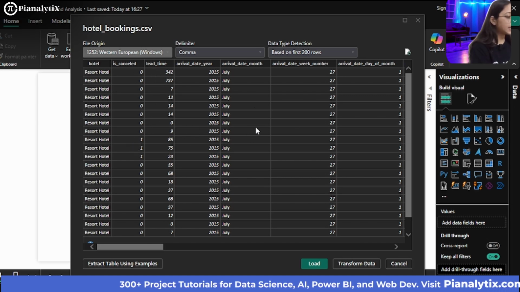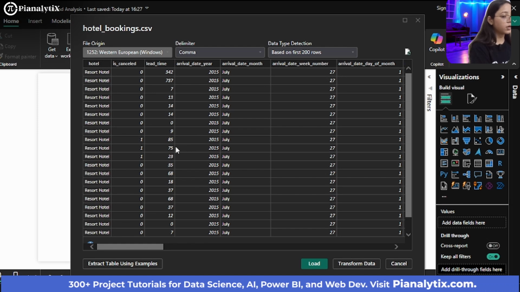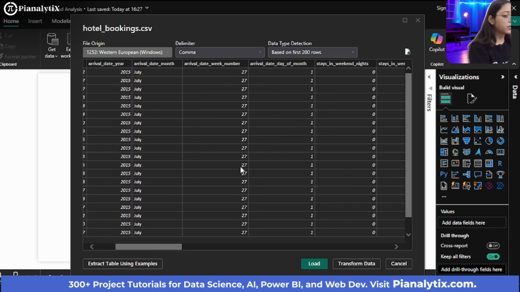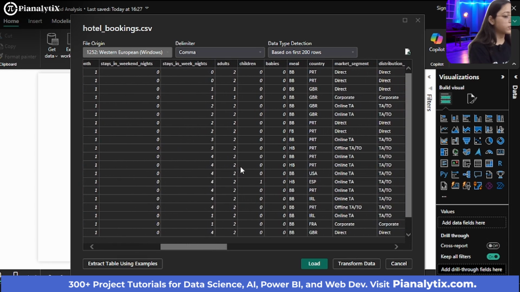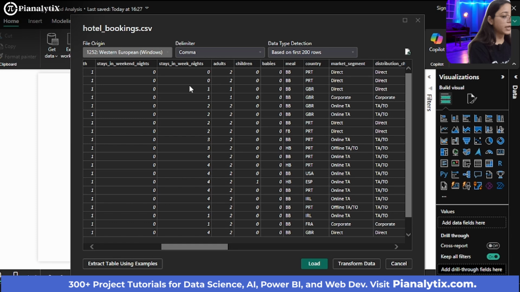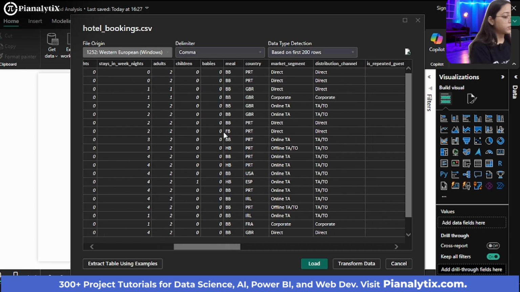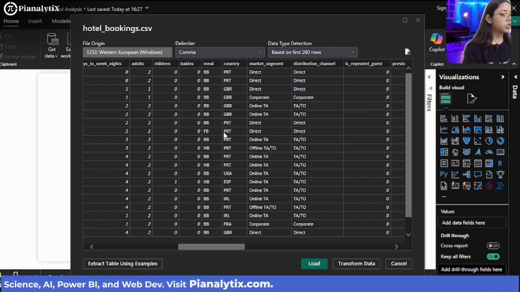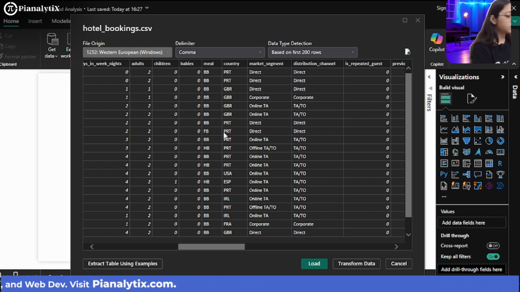You can see the lead time here, the arrival date year, in which year they arrived, the arrival date month, the week number, the day of the month, and the stays in weeknights. Did they stay in the weeknight or not? And adults, children, babies, like how many adults, children or babies were there. So let's first load the data.